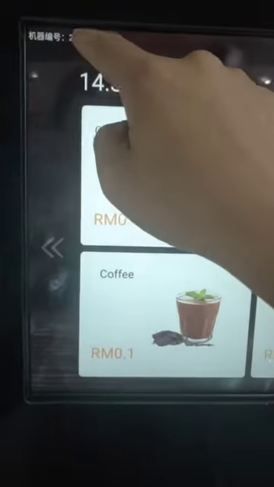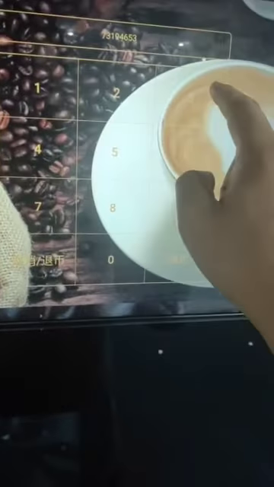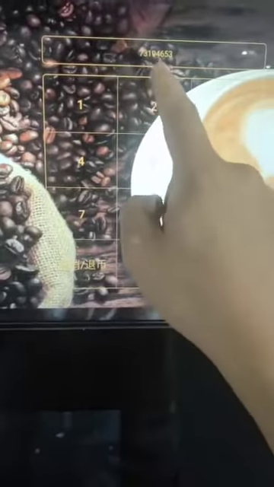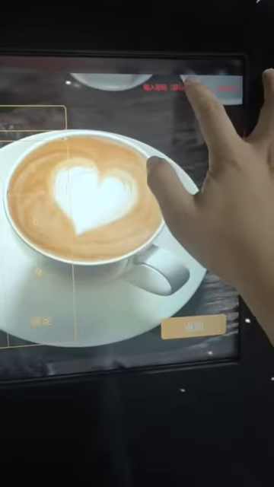Laura introduced how to change the language on the coffee machine. First, we place the machine ID, then input the password. The initial password is 73194653. Then enter the number plate here and do the admin login.